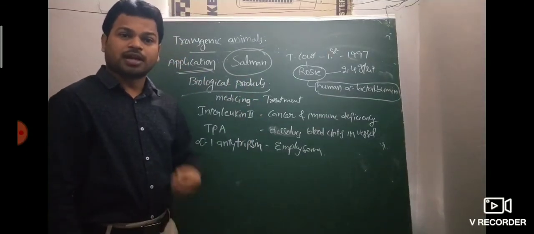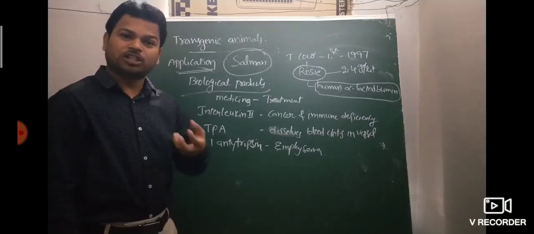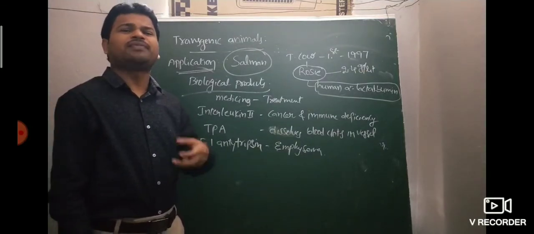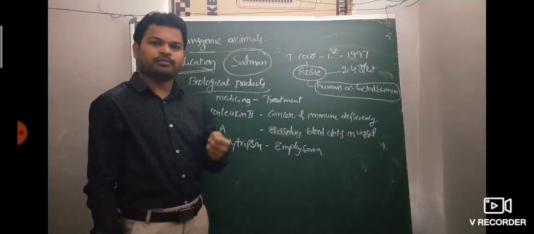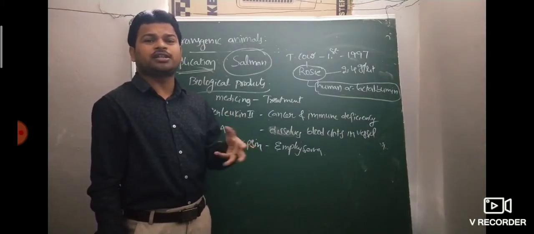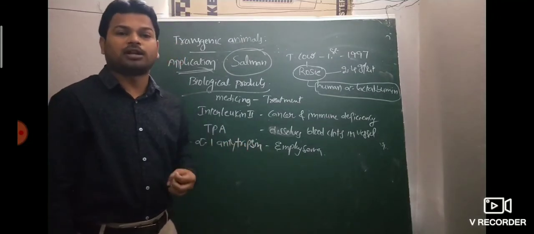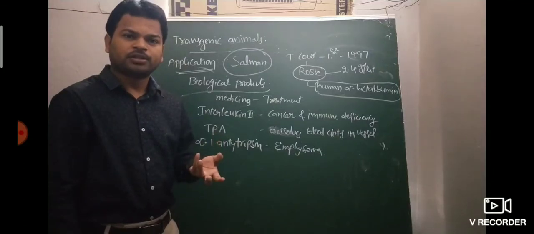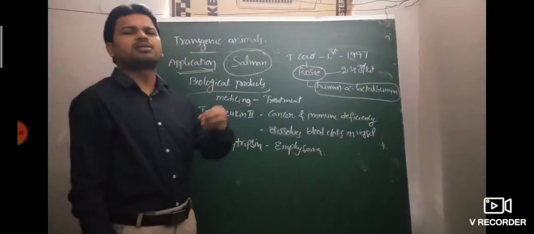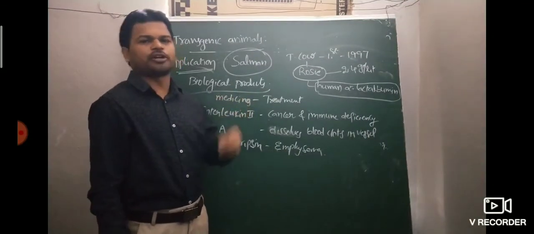There are also transgenic rabbits and goats. Transgenic doggy is a transgenic dog having a higher smelling power compared to a normal dog. So these are different transgenic animals and transgenic products.